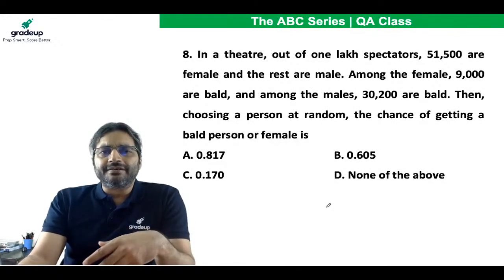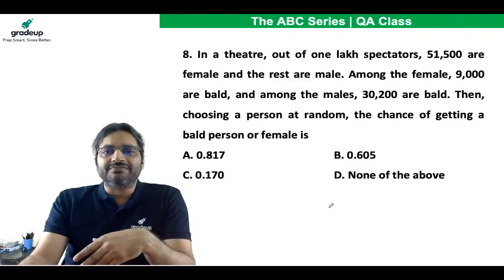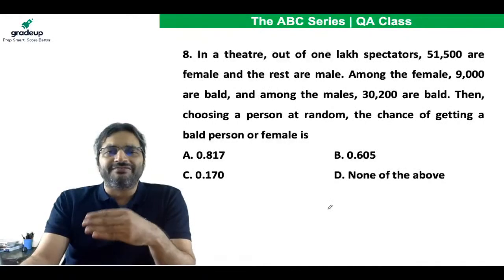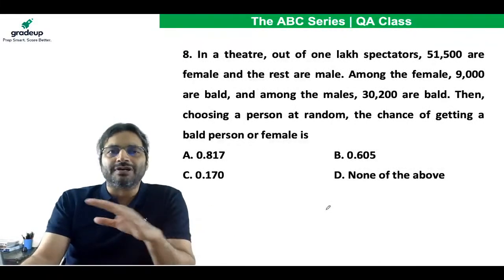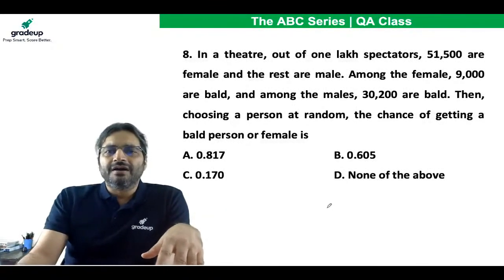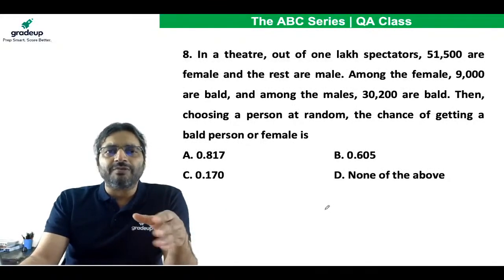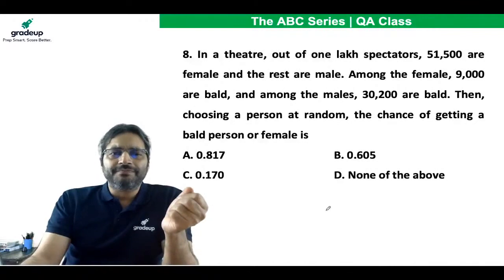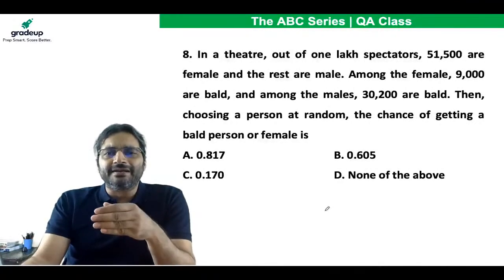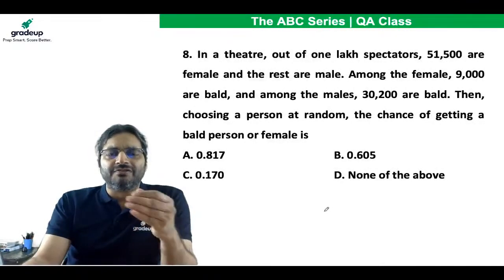In a theatre, out of 1 lakh spectators, 51,500 are female and the rest are male. No third gender here. Among the female, 9,000 are bald. That's very rare to get a bald female, but okay. And among the males, 30,200 are bald. Then choosing a person at random, the chance of getting a bald person or female is.